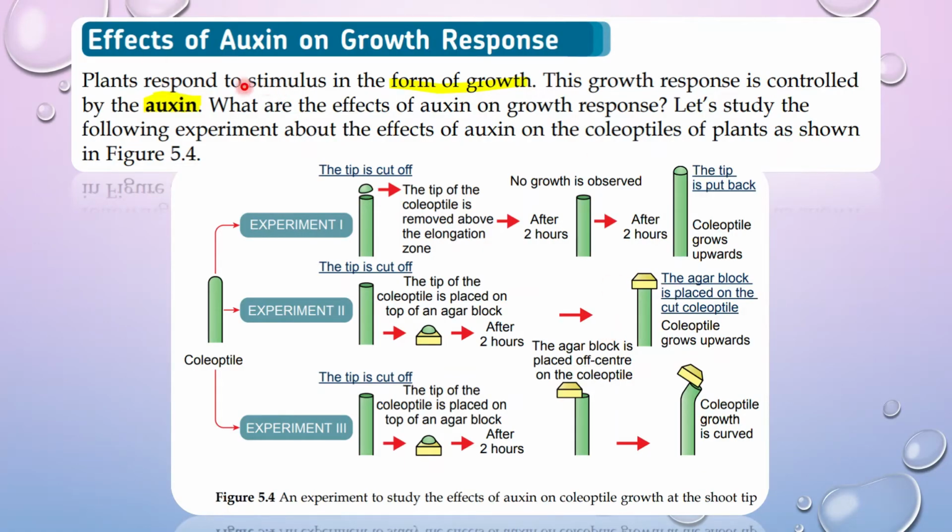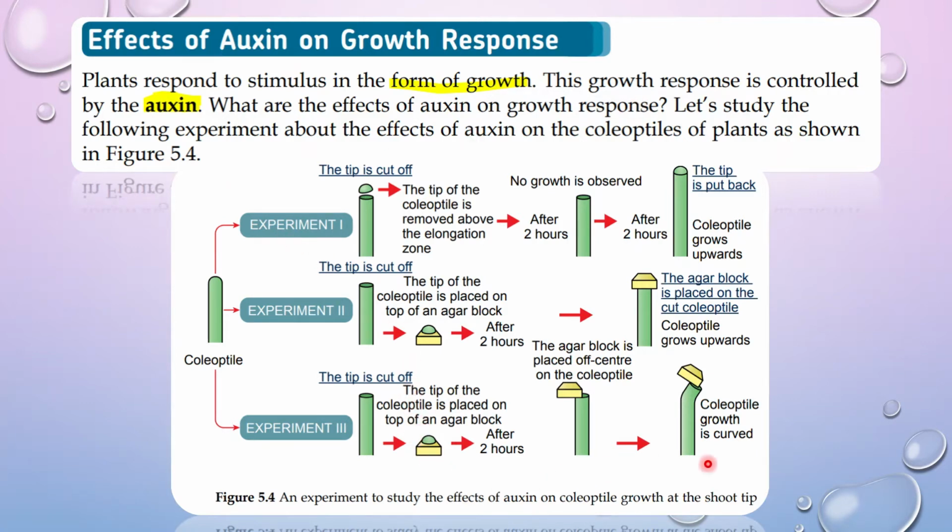Okay, kita lihat ini sangat penting. Effects of auxin on growth responses. Plants respond to stimulus in the form of growth. Kita cakap plants itu dia bergerak balas towards stimulus atau changes. Rangsangan, kenapa dia bergerak balas? Actually, it is in the form of growth lah. Semasa dia membesar, it's showing some of these responses. So this response is regulated by auxin. Now we are going to look at the effects of auxin on growth responses.